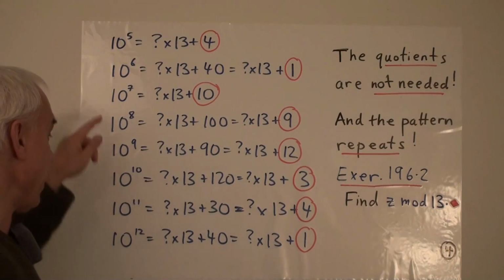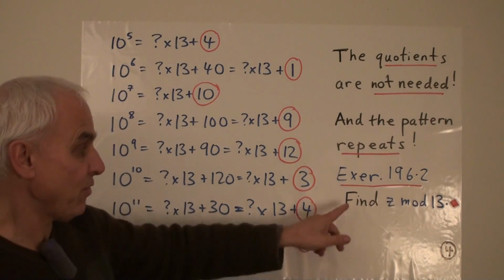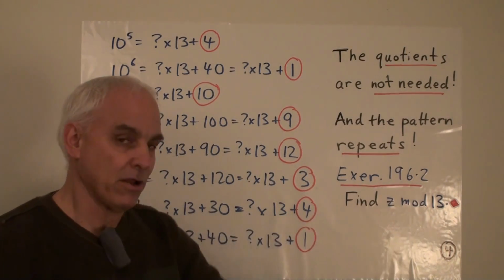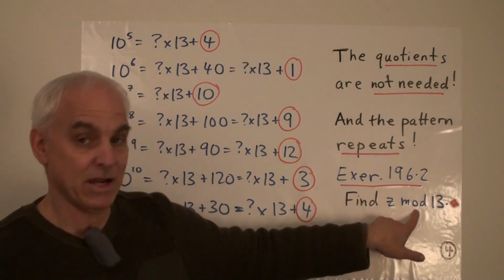Okay, so now that we have a pattern of the remainders for powers of 10, let me give you this exercise again to see if you can then get a little bit closer to finding Z mod 13. Can you jack this up now to finding out what exactly this remainder is?